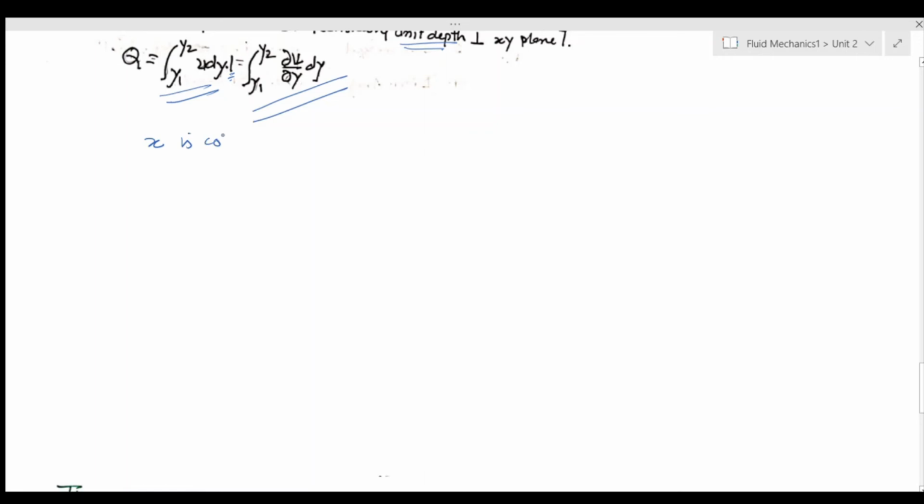Since x is constant along AB, therefore d psi is equal to del psi by del y dy, and therefore my volume flow rate Q would be equal to the integral from y1 to y2 of del psi by del y dy.